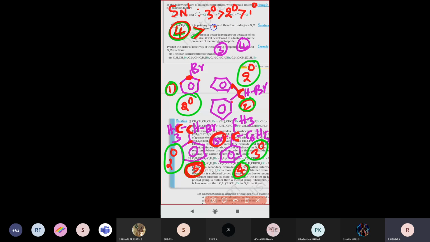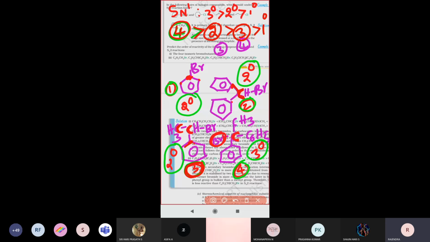So how are we writing the order? We give the second carbon first. Next one, which are we giving? The first carbon or the third compound? Third, sir. Third one, because here one aryl group and one methyl group are there, so more bulky groups are present. So we give the third carbon next, then the first compound. So this is the increasing order for the SN1 reaction.